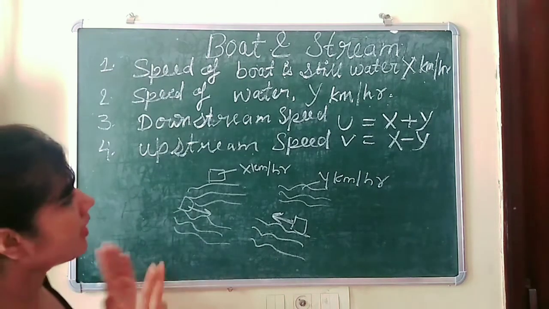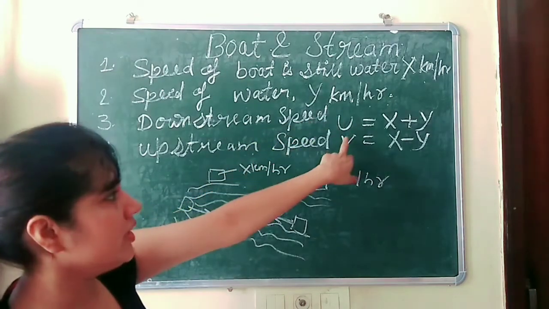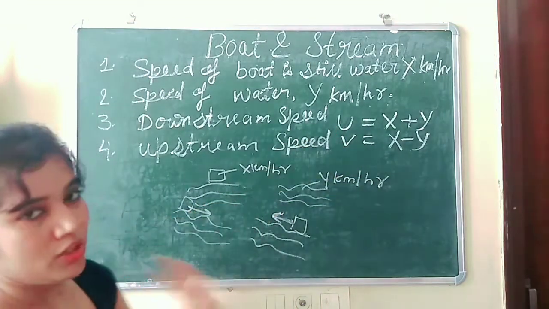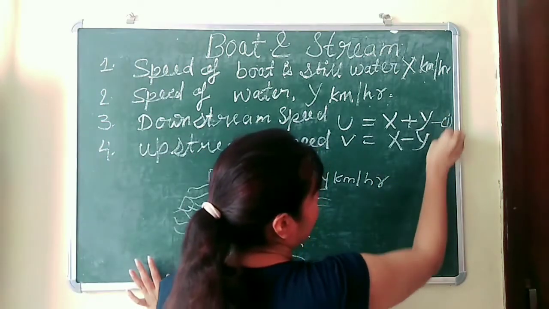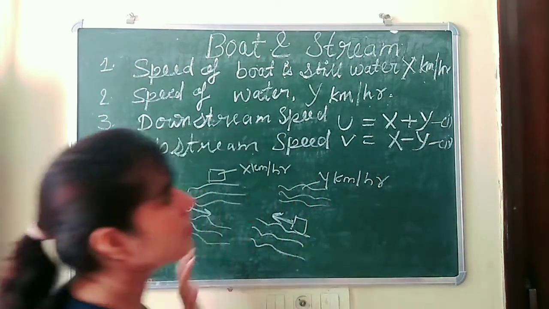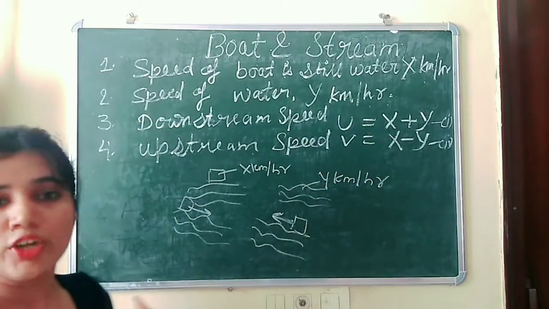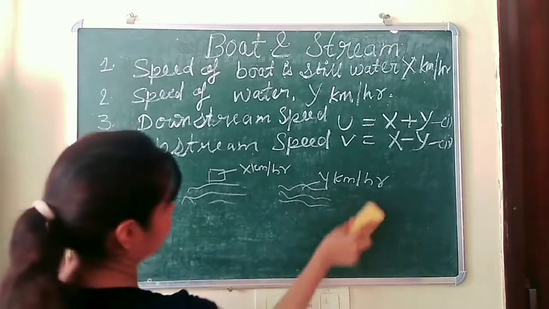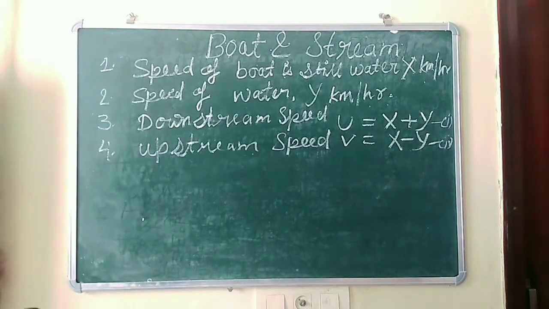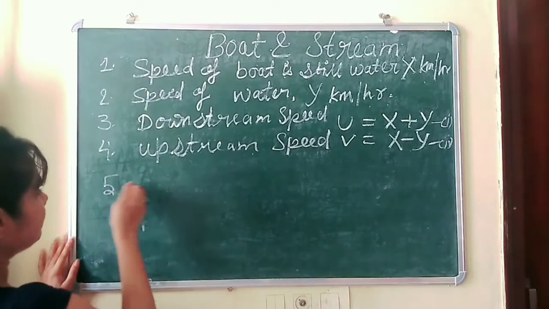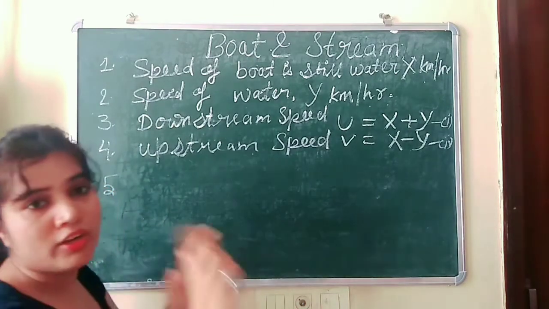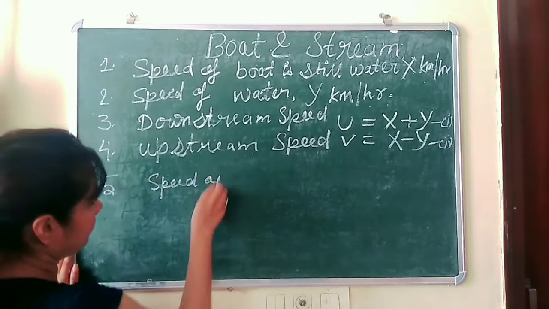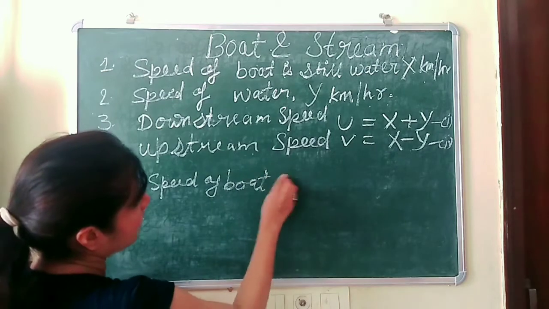Now you can clearly see we have two formulas, one for downstream speed and one for upstream speed. We are marking them equation 1 and equation 2. From these two formulas, we will get two more formulas. That will become the fifth point, which talks only about the speed of the boat. So how will we get the speed of the boat?